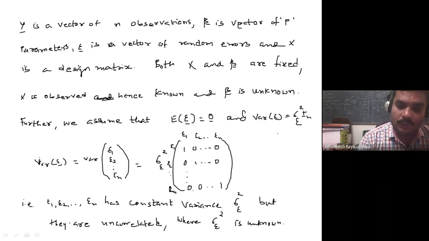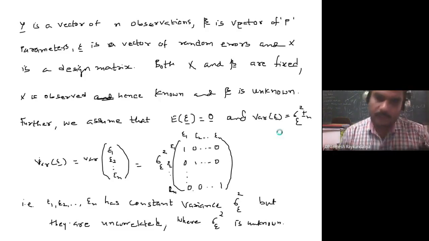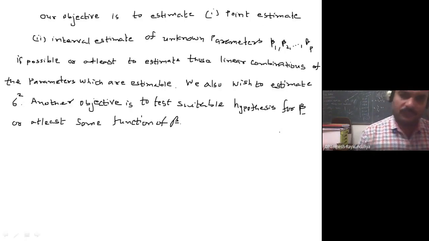The distributional assumption is required when we go for the second objective, the test of hypothesis about beta or some linear function of beta. Any questions up to this?